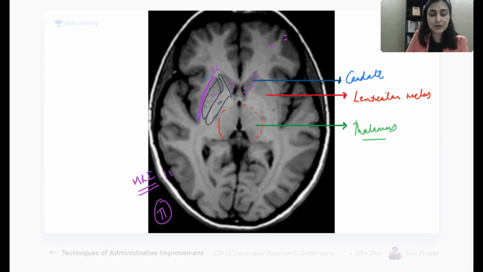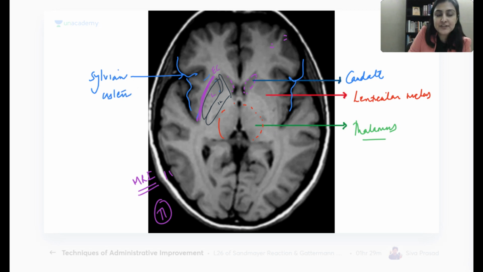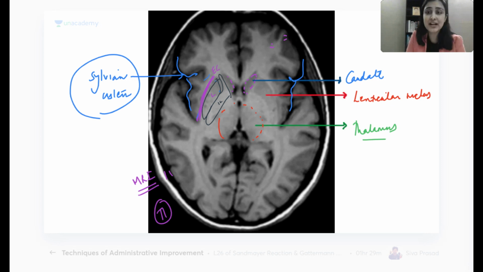So let's see. Before I ask you about the cortex, tell me what is this cistern called? This is one cistern here, which is like a bat wing. What is this cistern? Yes, this is the Sylvian cistern. One important content of this cistern, you can tell me. One major artery without which we cannot live. What is that artery which runs here? Yes, you have your MCA. So remember, middle cerebral artery runs here in the Sylvian cistern. Have we learned this now?